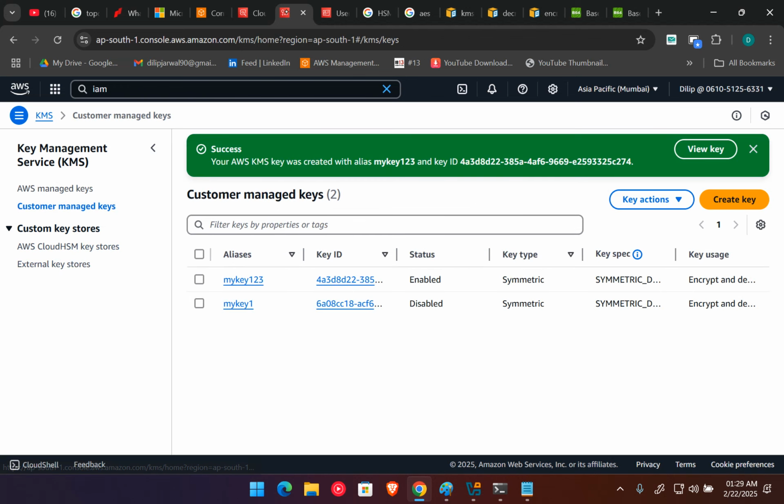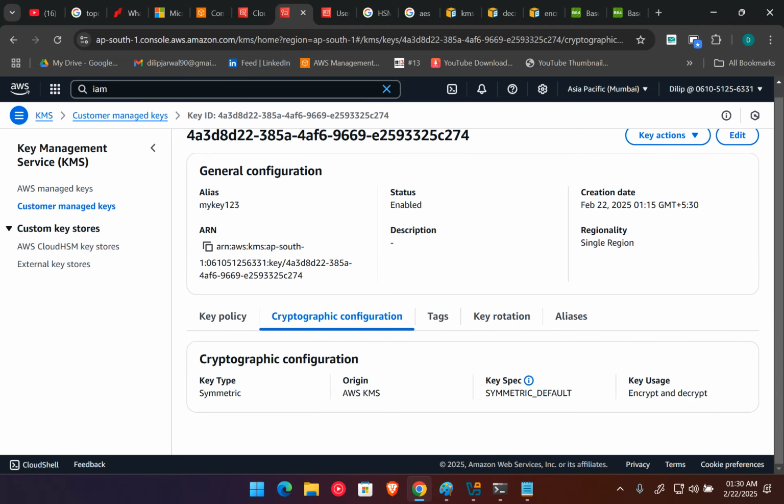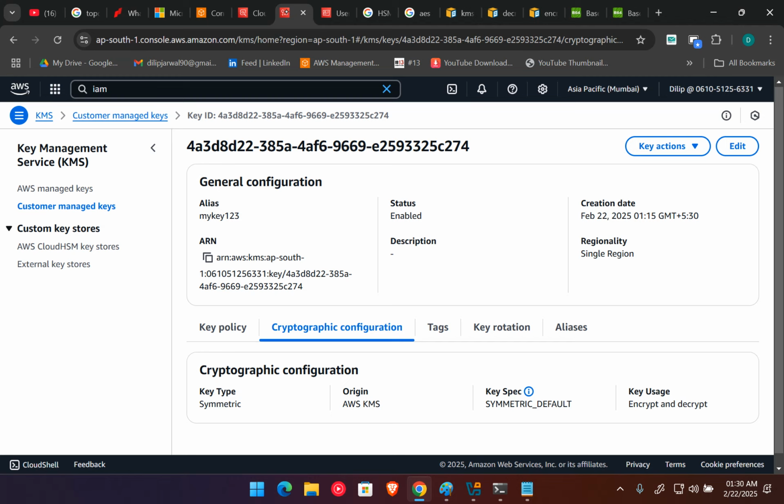If any organization wants to migrate from on premises to the cloud, they can use external key sources, meaning they can change the origin. They want to use an external origin because they already have pre-created keys. Most organizations have pre-created thousands and thousands of keys for every different kind of data. For the Kubernetes cluster they have different keys, for Jenkins they have different keys, and for all the services or many important data they have their own keys available. So this is the origin.